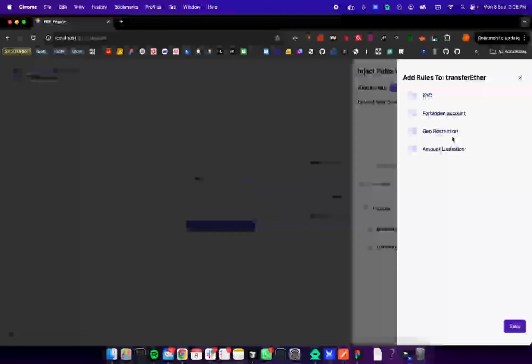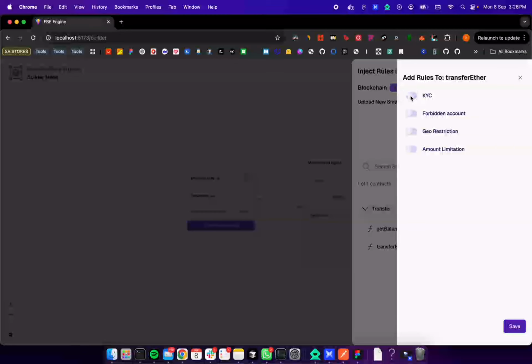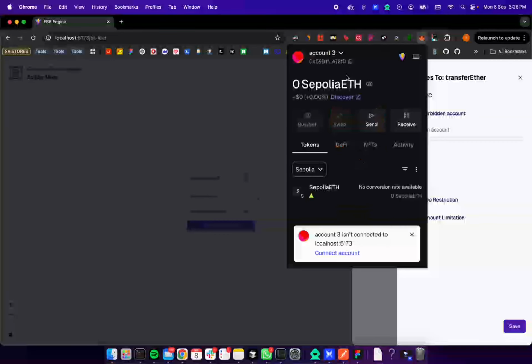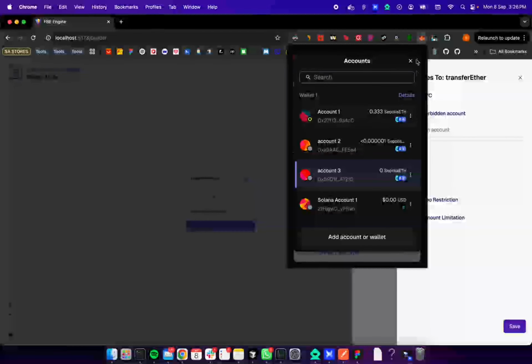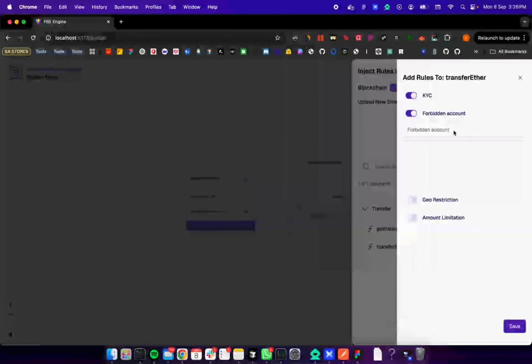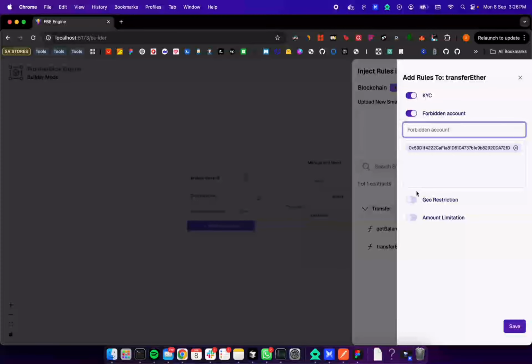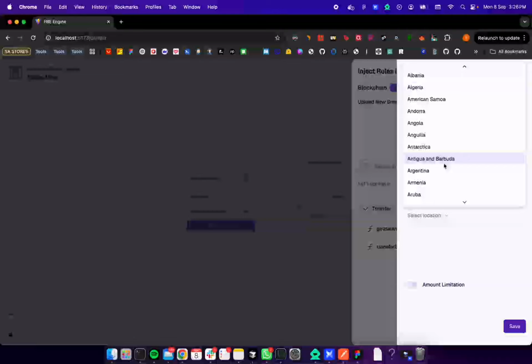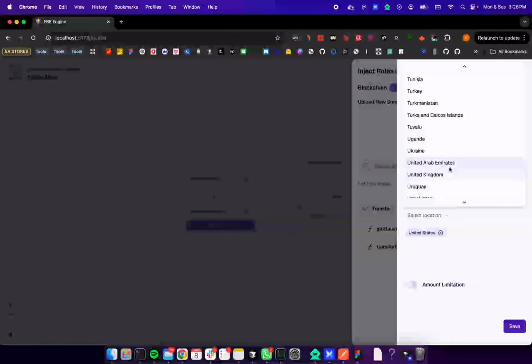When you click on this, you can select, for example, KYC, forbidden accounts. Let's use this wallet address, and geo restriction. Let's use United States and United Kingdom.